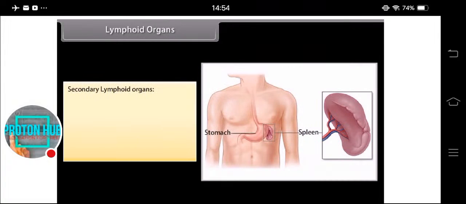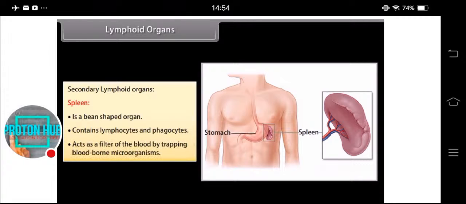Secondary lymphoid organs. Spleen is a bean-shaped organ that contains lymphocytes and phagocytes. It acts as a filter of the blood by trapping blood-borne microorganisms.